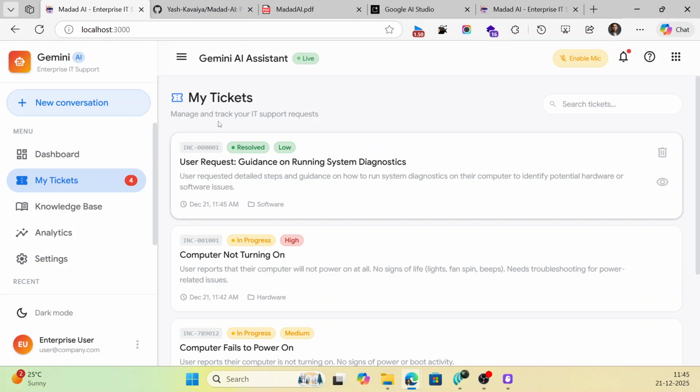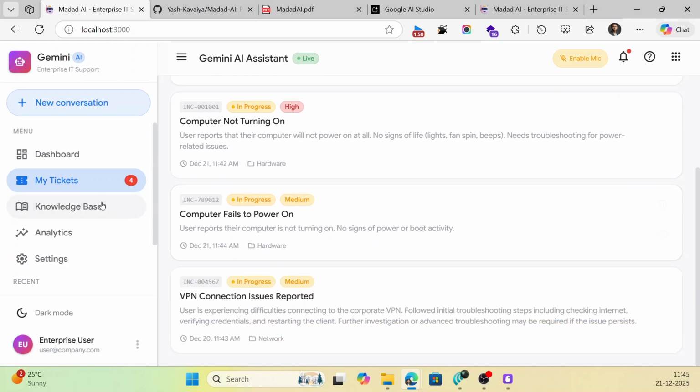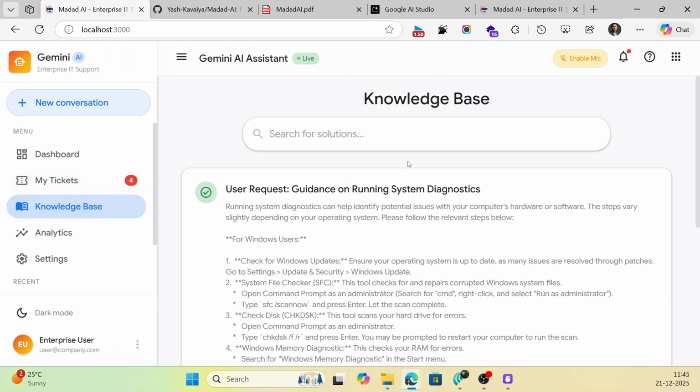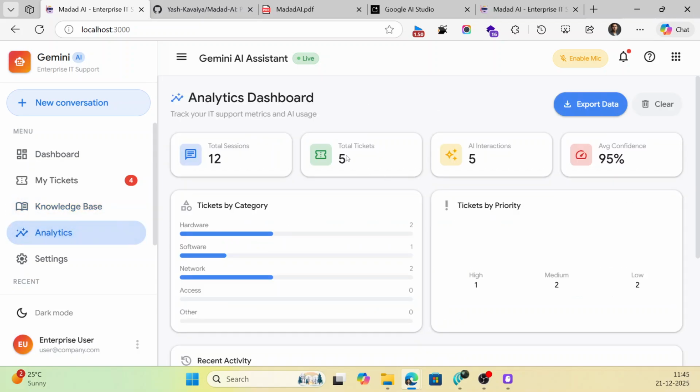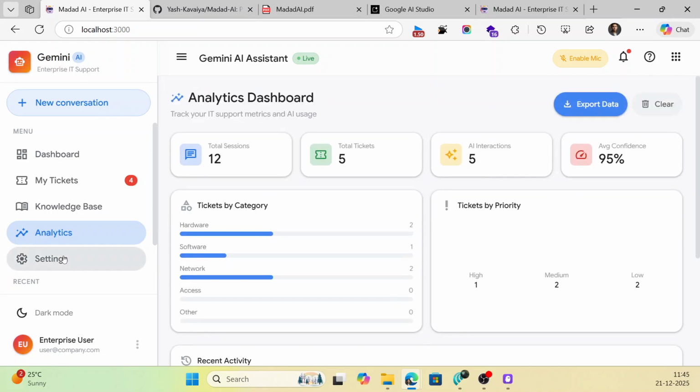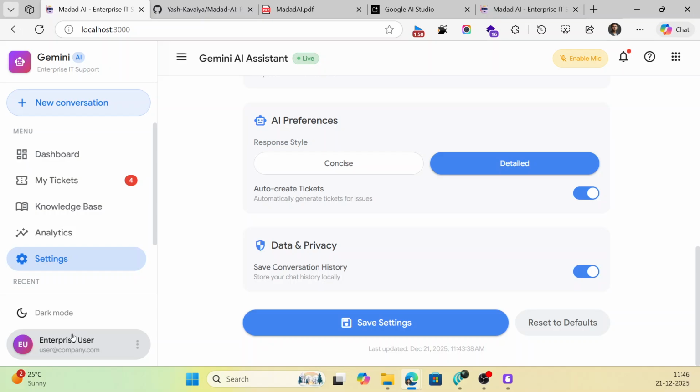Okay, so here we can see the existing tickets we have. If we have some knowledge base, these are some knowledge base articles to perform this thing. Yeah, this is when I tried to perform some testing. So these are some five tickets I tried. It will categorize them, and so yeah, these are nothing but my tests. So okay, this is my demo.